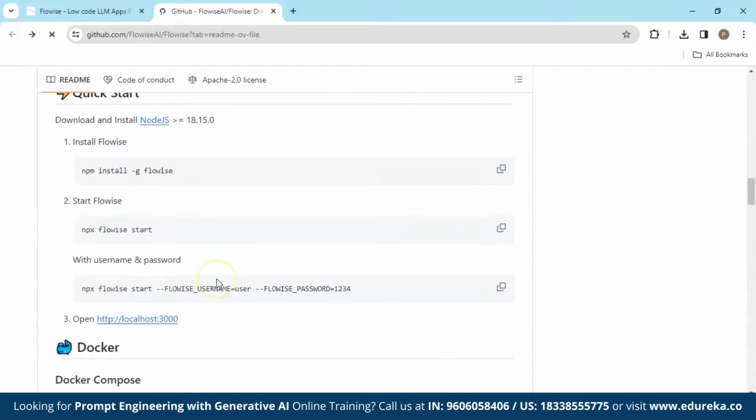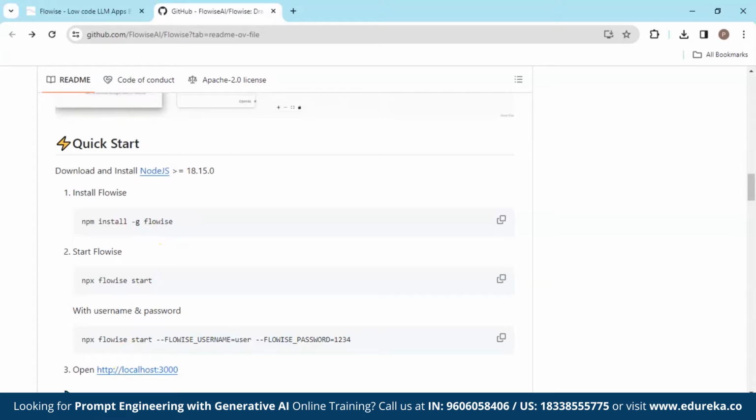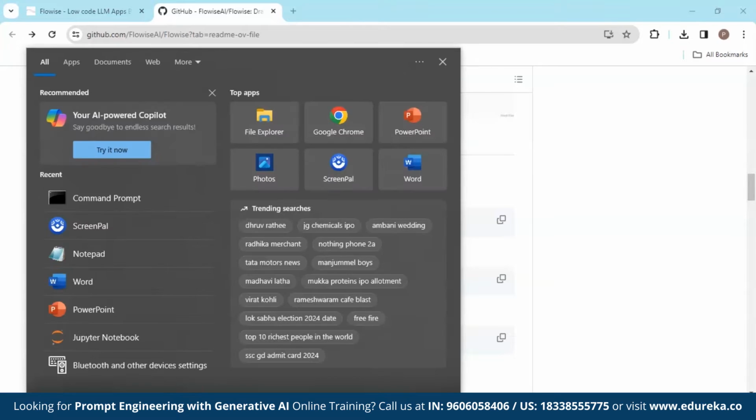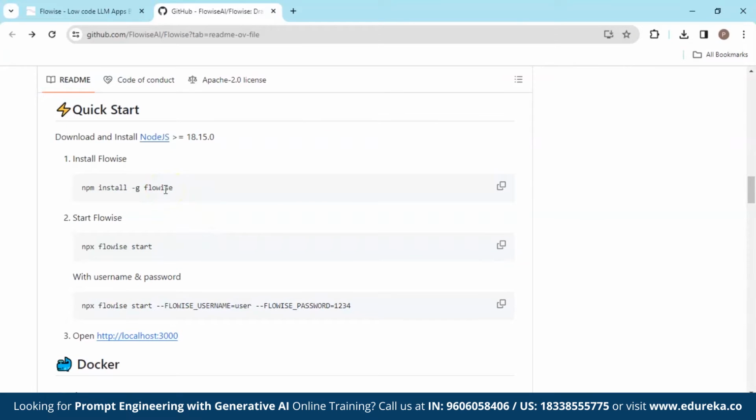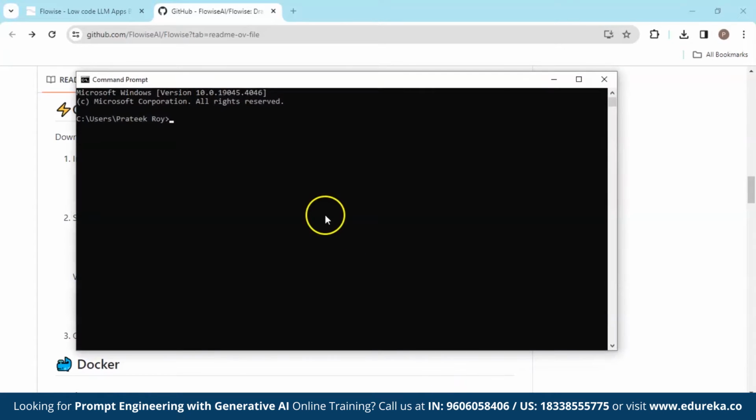Then again, over here, these are the commands which we have to type on a command prompt. The first command that you see on your screen is to install Flowise. I have already installed Flowise in my system, but you guys have to follow this step if you are new to Flowise. For the first timers, you have to put this command in your command prompt. So I will go directly with the start Flowise command. I'm going to copy it and put it on my command prompt.